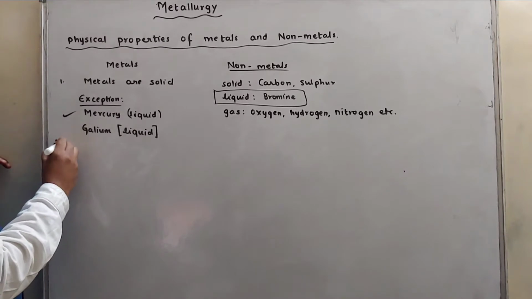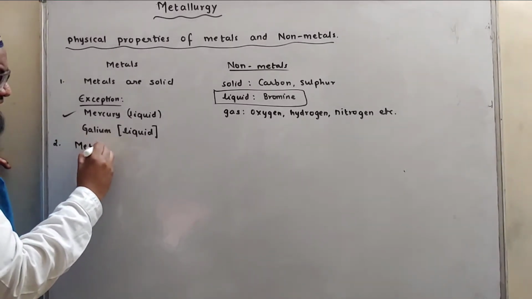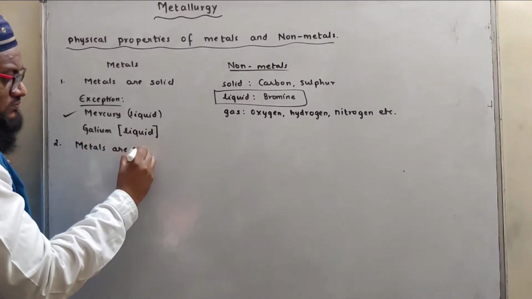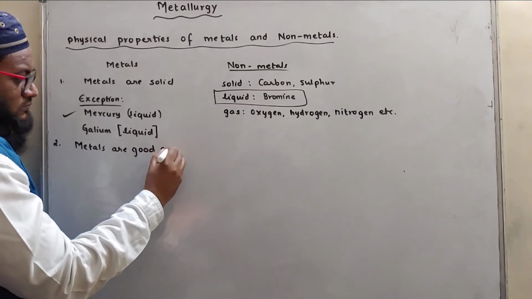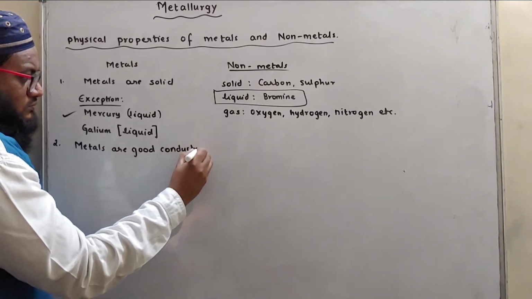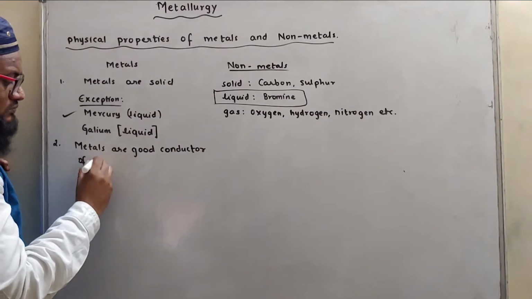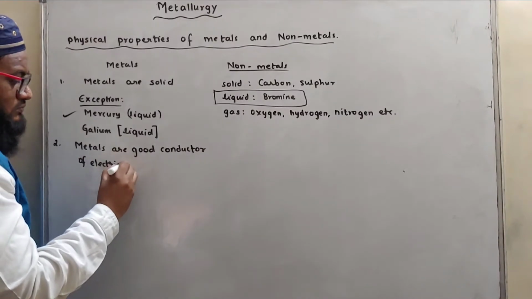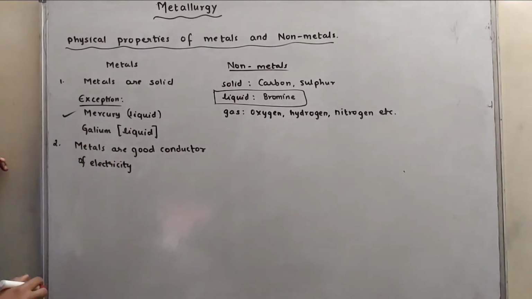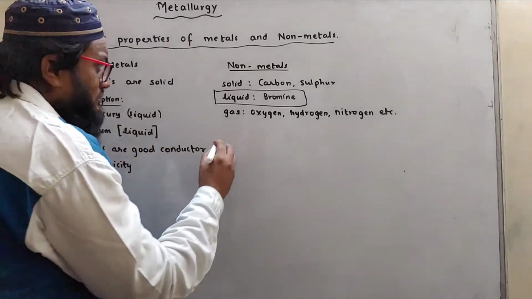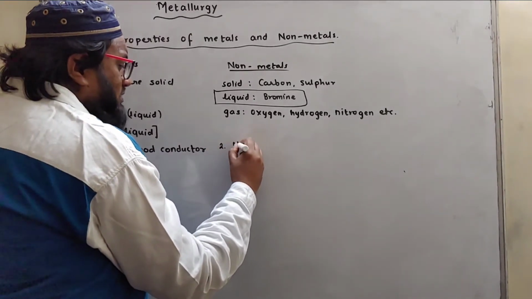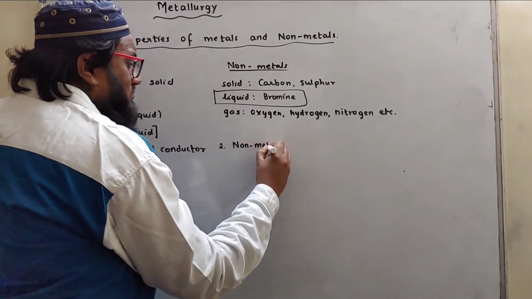Second one, metals are good conductors of electricity, whereas non-metals are bad conductors of electricity.